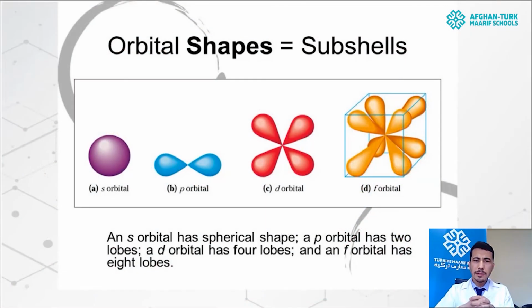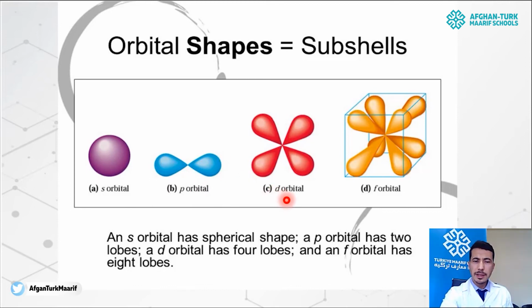Well, students, as we have learned about the quantum numbers, I've told you about the orbitals, that they were kind of small tiny boxes, but they are not actually like this. Orbitals are present inside the subshell. Let me show you the shapes of the orbitals. The s orbital that's present inside the s subshell has a spherical shape. These are 3D shapes, not 2D shapes. There was only 1 orbital in the s subshell. And for the p subshell, there were 3 orbitals. Each of them has a shape something like this.